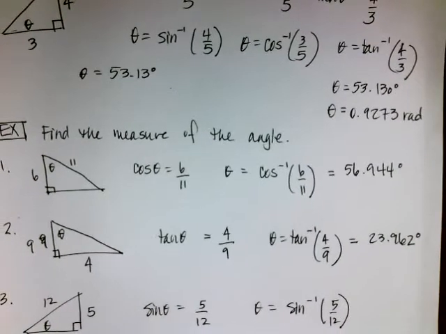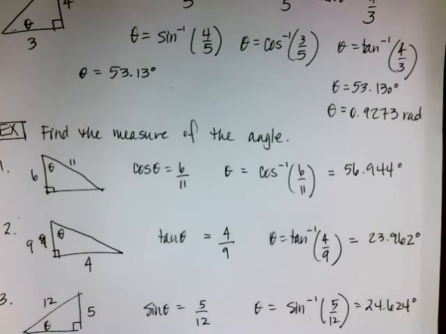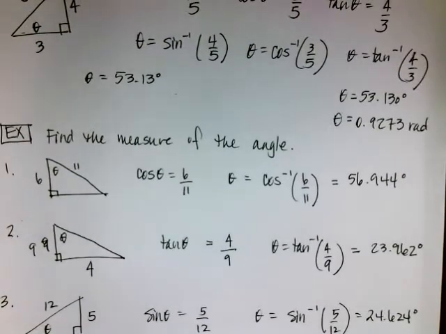Use my handy dandy grapher, and I would get 24.624 degrees. Okay. So that's how we do that in our calculator. So now let's switch and let me show you how we do these with our special right triangles.